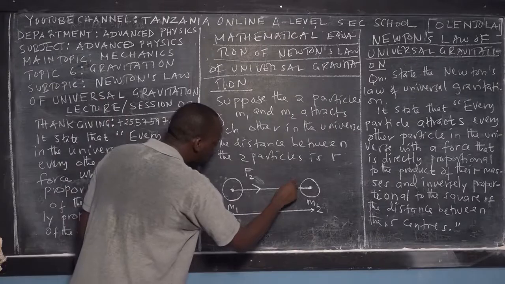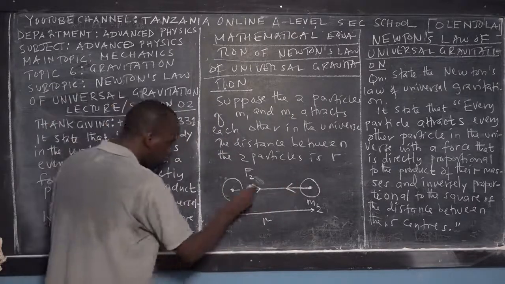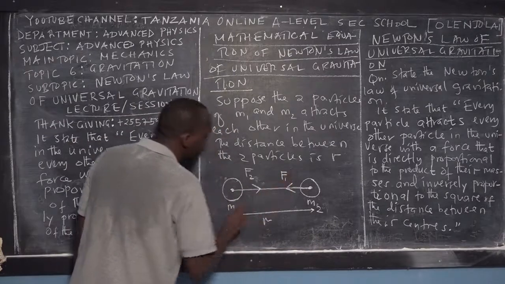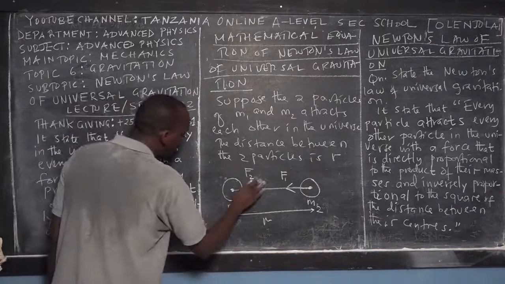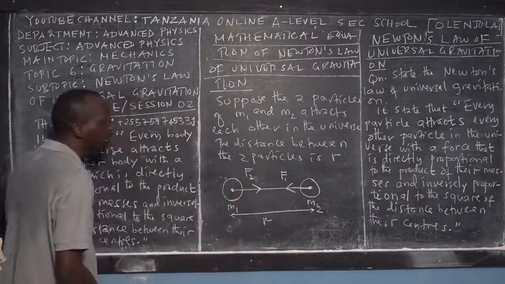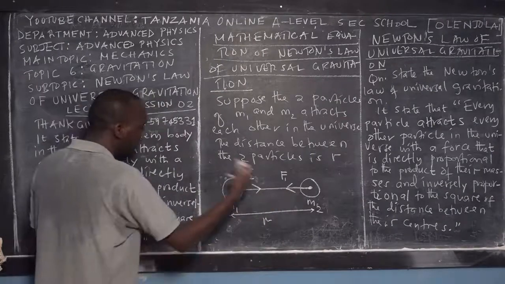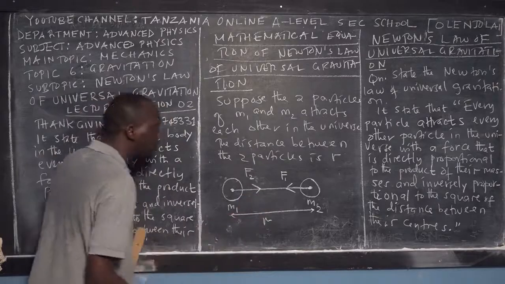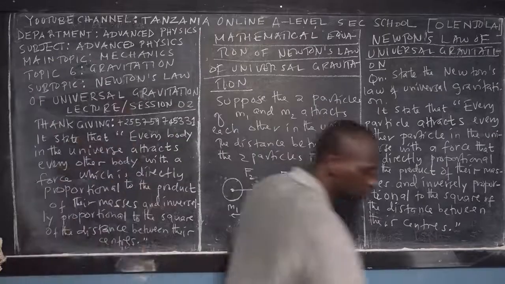Again, mass 2 is being attracted by mass 1, right? In the opposite direction. So this we label as F1. And this is the distance. We will be discussing later what happens to these forces in opposite directions, but I would like just to establish the mathematical equations of Newton's law of gravitation. Okay?